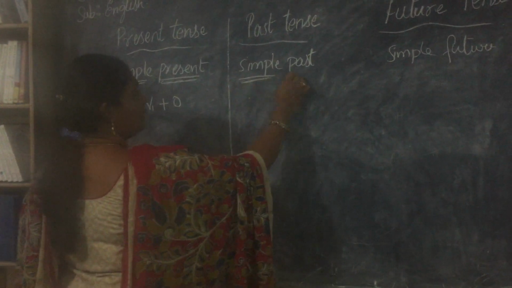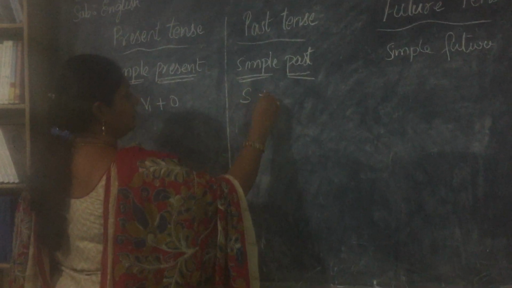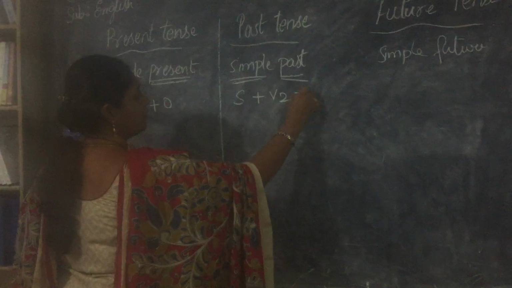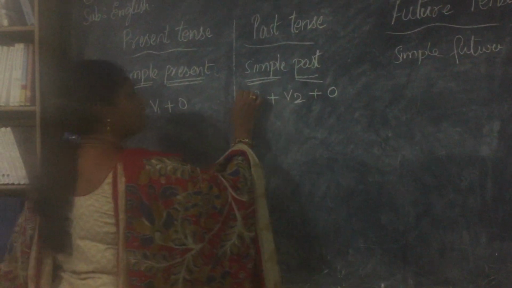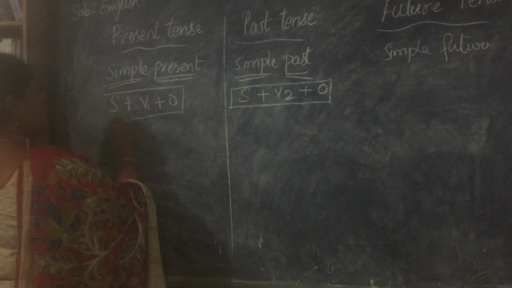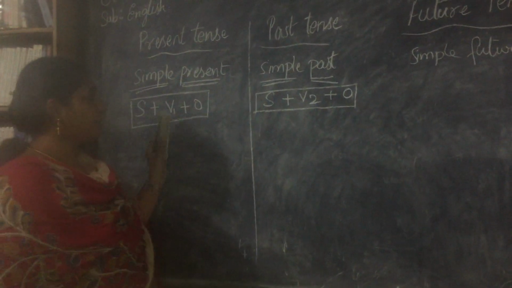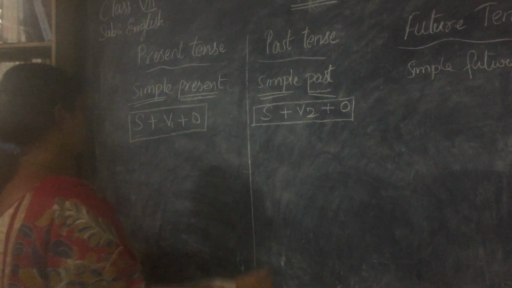Now coming to simple past, the structure will be subject plus V2 form of the verb plus object. This is all that you have to remember for this tense, and this is all that you have to remember. As long as you are perfect with the structures, you can never go wrong with the sentences.